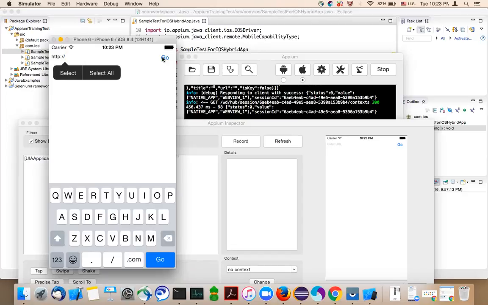We need to enter some working URL here and then click on Go. For example, if I type www.google.com and click on Go, it will open the Google web page. In the Google web page, I want to click on images. That's our objective in this program.